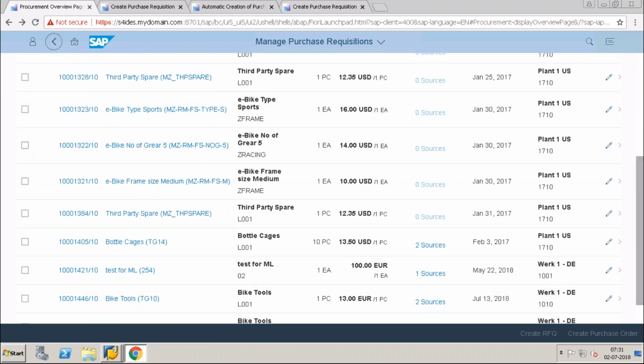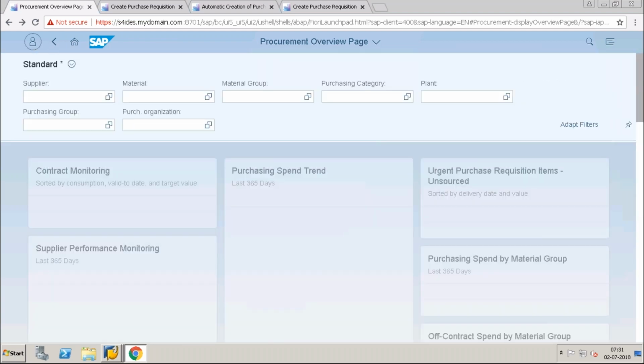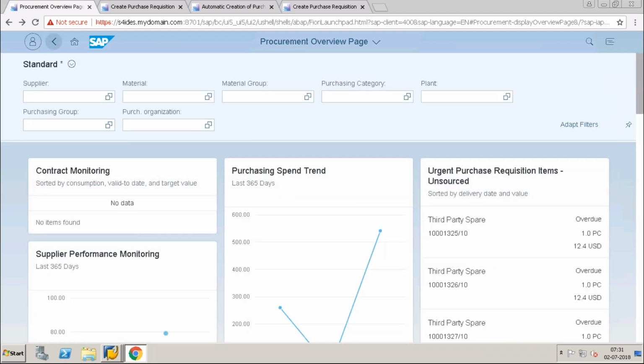Okay, so this information, if I want to get in ECC, I need to wait for 1 day, and also there is some technology like OLAP and OLTP, or I need to send this information to the BW using InfoCubes. But here using Fiori apps, you'll get it immediately. It's within a matter of seconds.